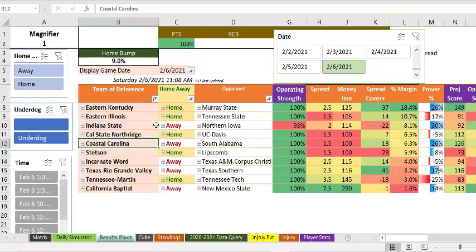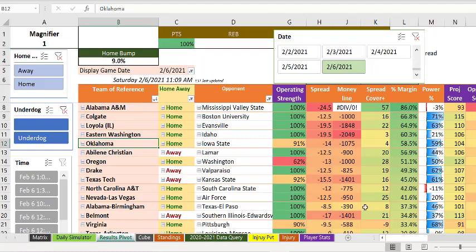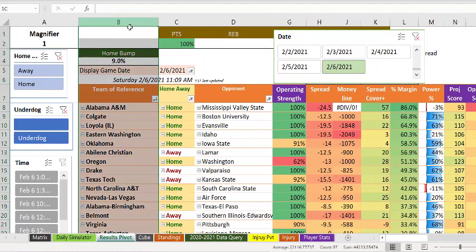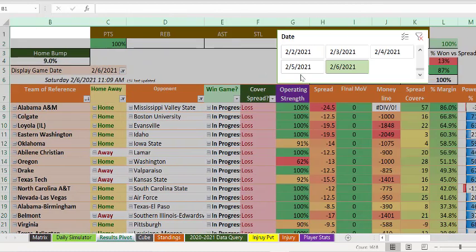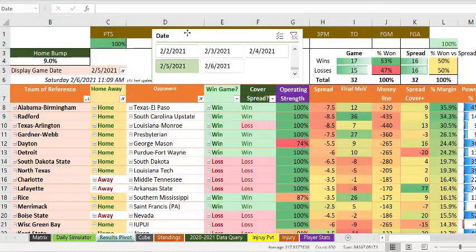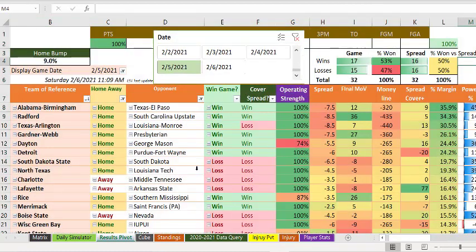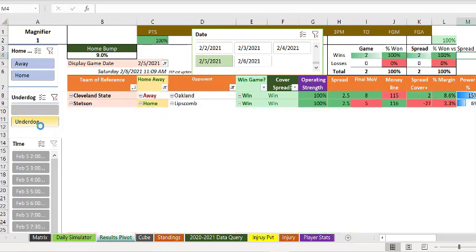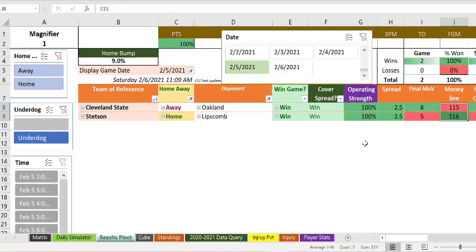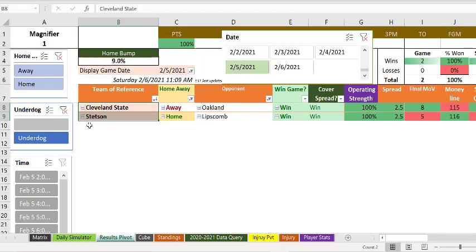All right, now, all that being said, let's talk about some results from yesterday. So yesterday goes 17 and 15, 16 and 16 on the spread. Now, it seems like kind of a lackluster day. However, if you look at what we talked about in the video, both our underdogs won. I said to take Cleveland State and Stetson.